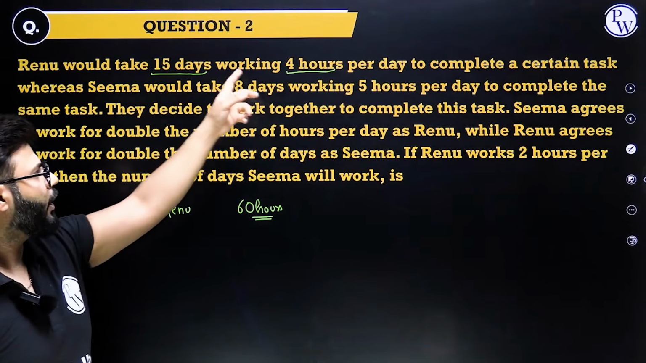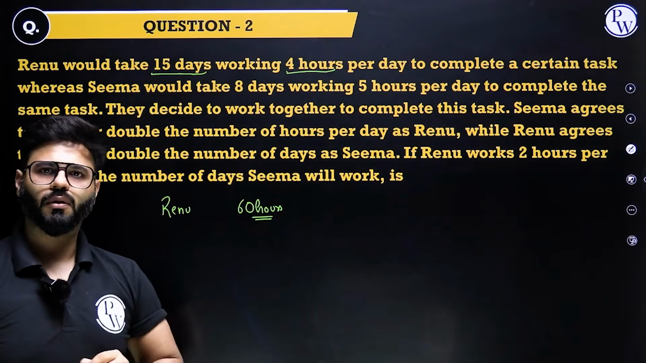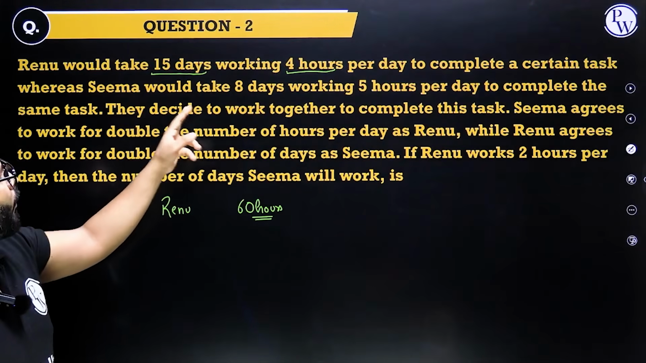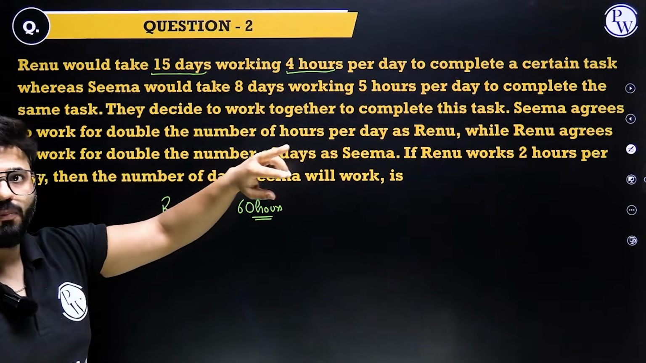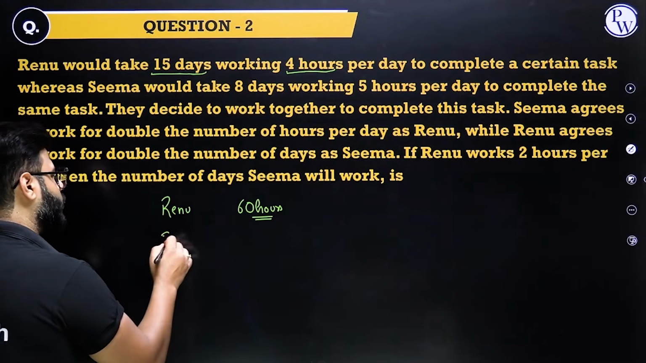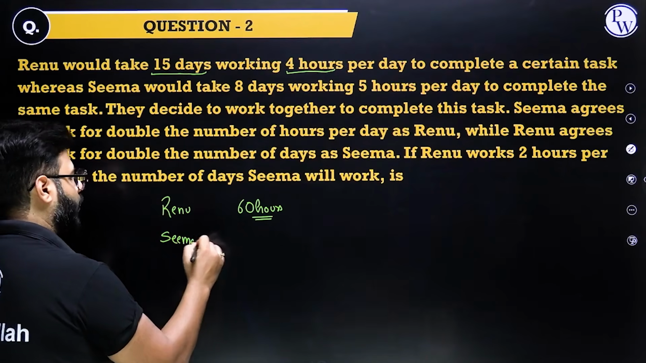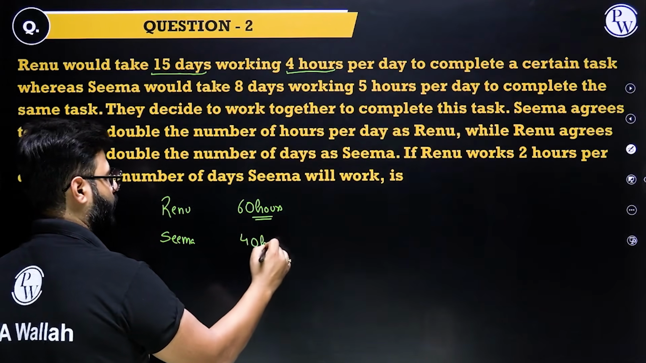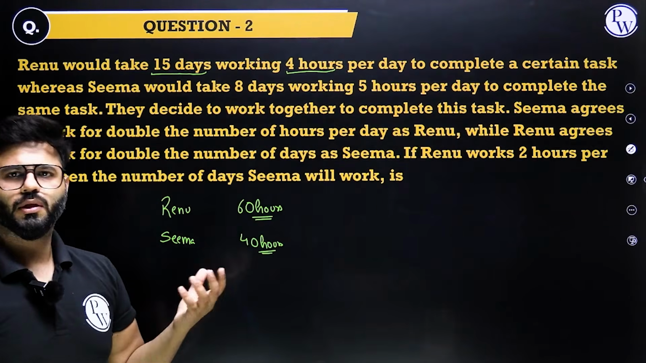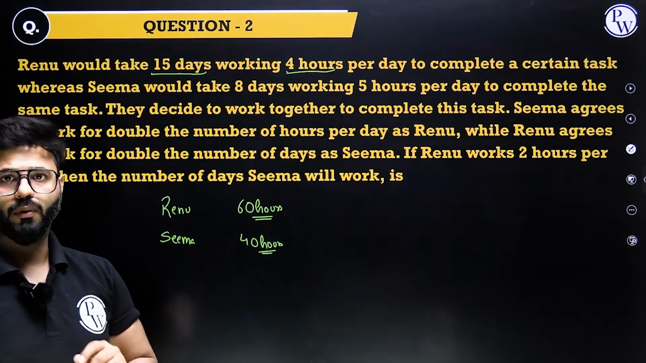Renu has taken 15 days, 4 hours, 60 hours in total. What about Seema? Seema would take 8 days, working 5 hours per day. So 8 into 5, that's 40 hours, right? So Seema is going to end up the work in 40 hours. And now we know the individual time.